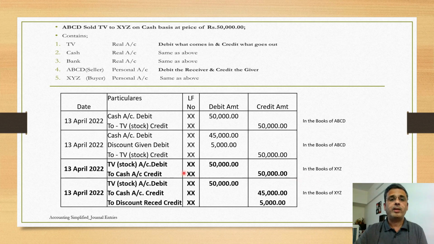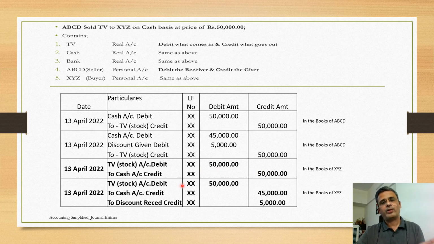XYZ has bought a TV. So TV has come in. TV is a real account. So debit what comes in. He has paid cash. Cash has gone out. So credit what goes out. So in this case, TV gets a debit and cash gets a credit, 50,000 rupees, 50,000 rupees. Hisab barabar.